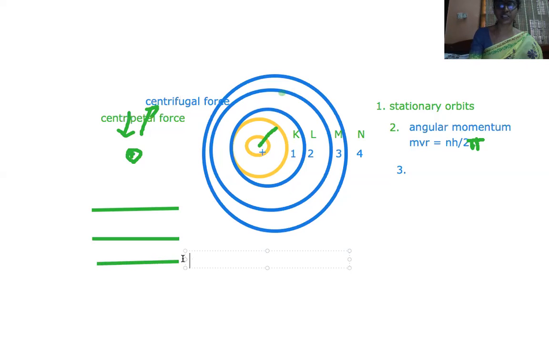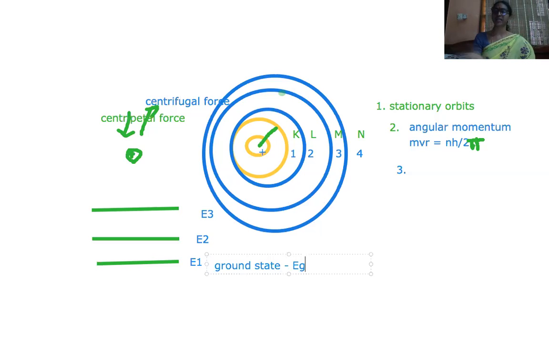Let us denote the energy of the first orbit as E1, the second orbit as E2, and the third orbit as E3. So we have three energy levels, E1, E2, E3. E1 is the bottom level. When the electron is in this E1 level, it is a stationary and stable level. We call it the ground state, and we also show it as Eg. Eg means ground state.